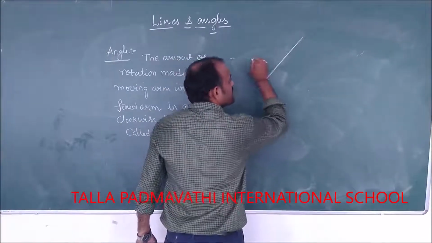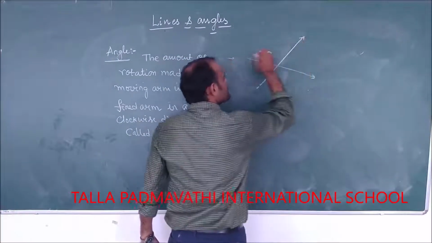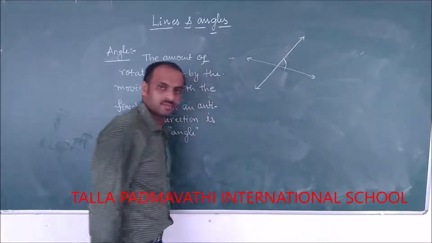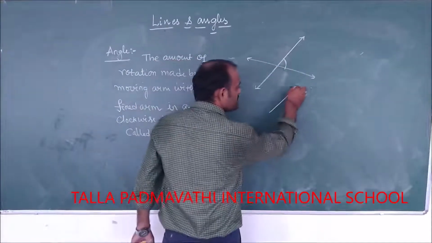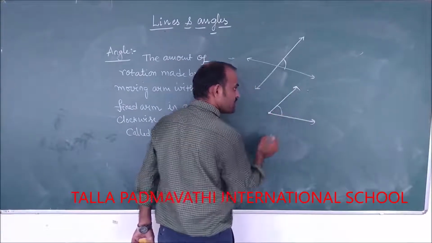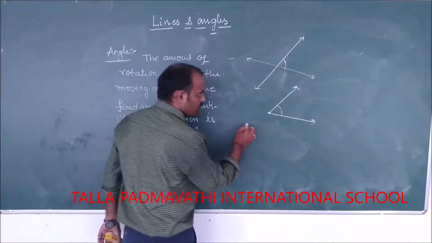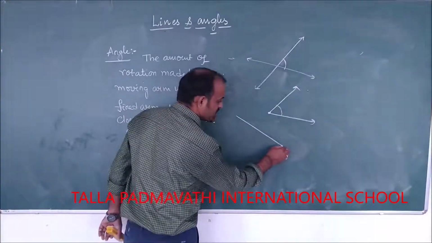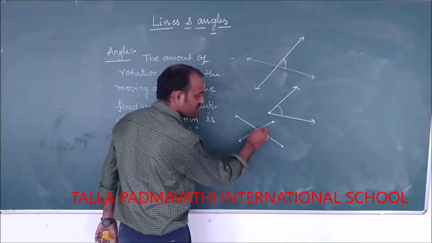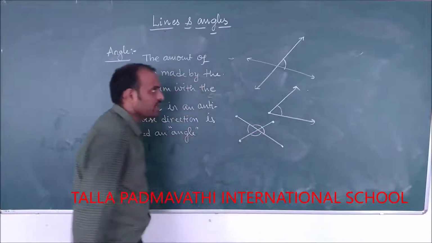See, if two lines intersect, there will be a space between them, or if two rays intersect, there will be a rotation between them. If two line segments intersect, then also there will be a space between them, right?